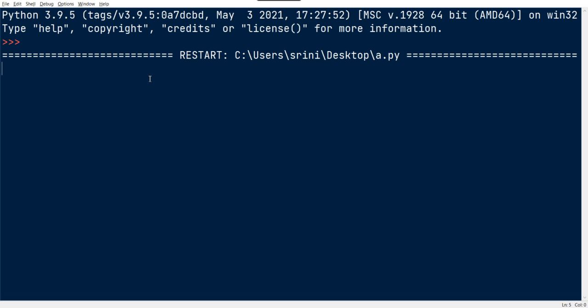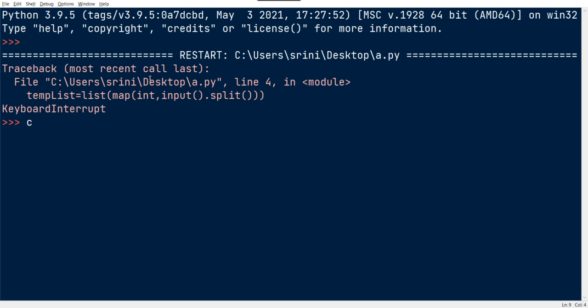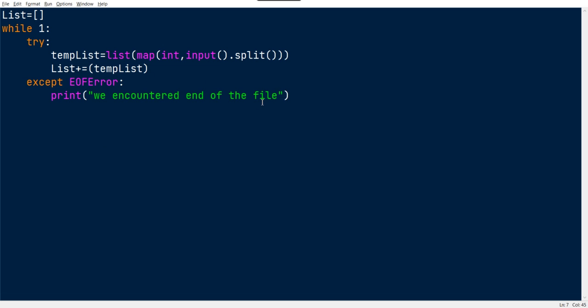Oops, I think I need to do one more thing. After that I need to break the loop, else it will become an infinite loop and it will act like Doctor Strange at the climax.